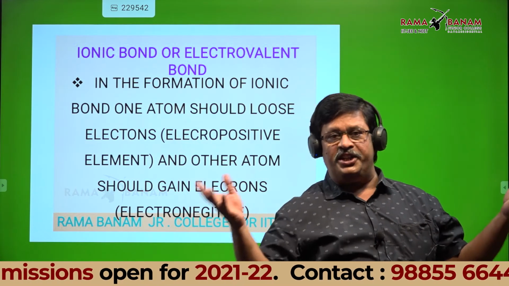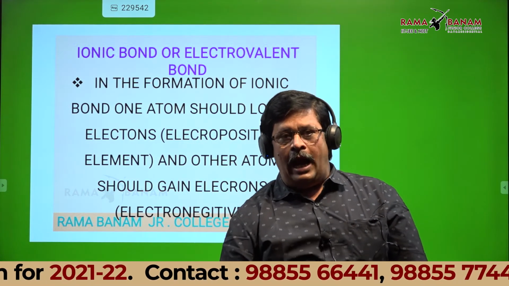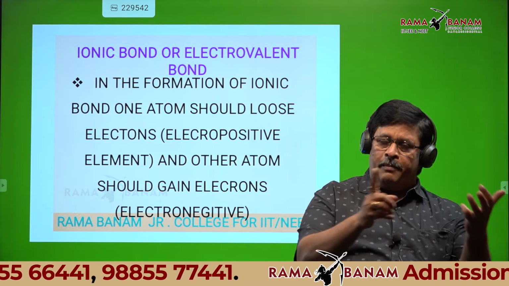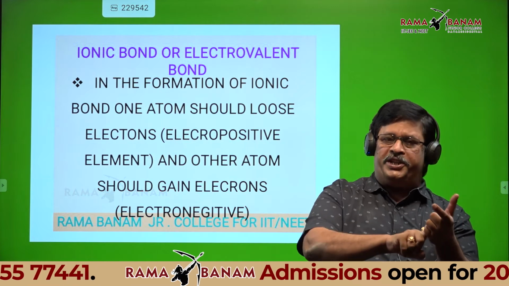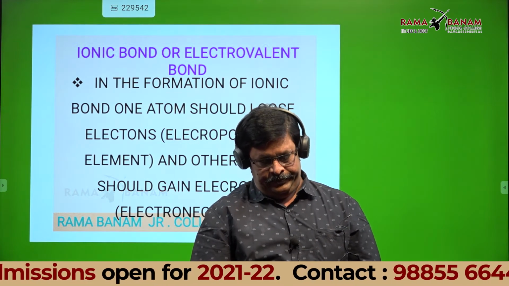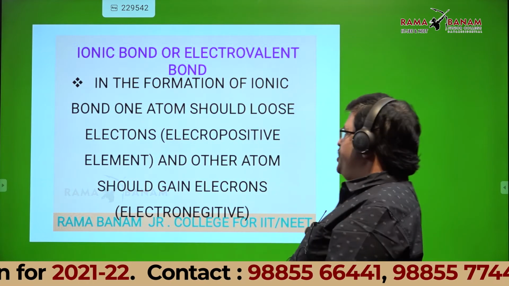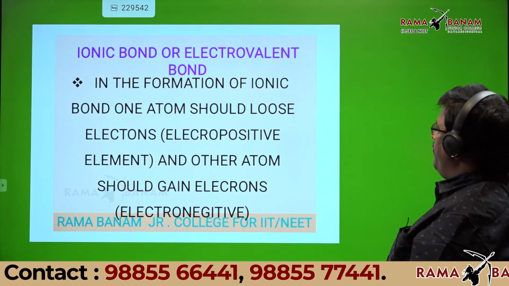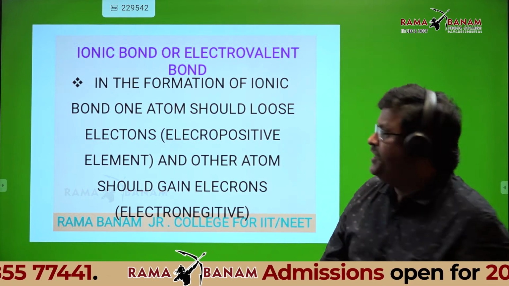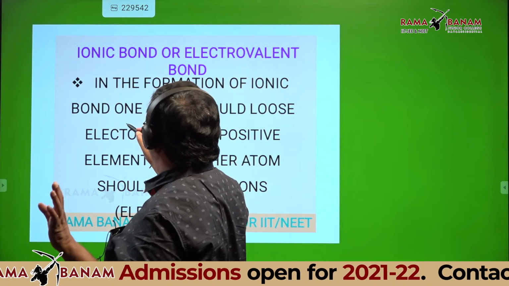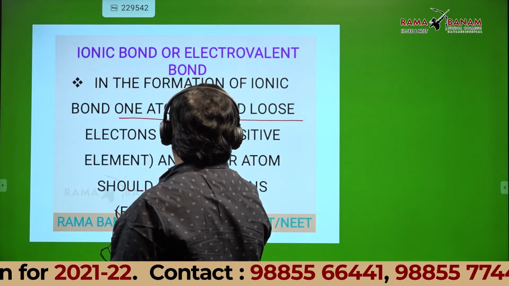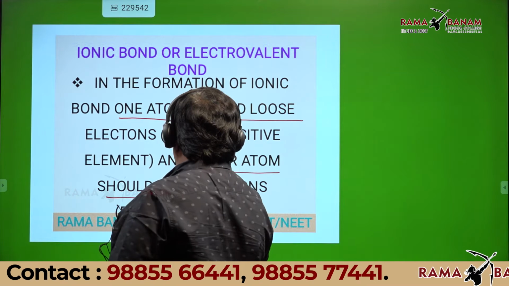Atoms try to attain stability, to attain octet configuration either by gaining, losing or sharing electrons. So in this ionic bond formation, one atom should lose electron and the other atom should gain electron. See this slide, students. Don't write. Whenever it is required, I will dictate.